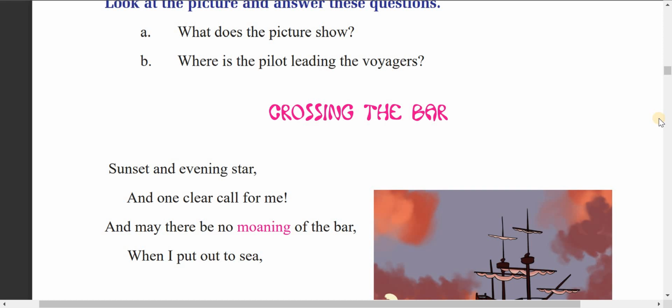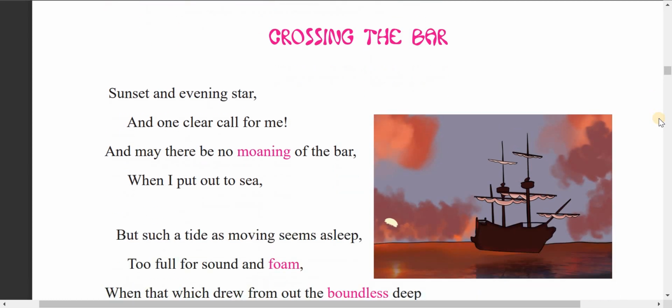What is the pilot leading the voyagers? So we can guess that the pilot may be leading the voyagers to some place, to the destination. Now we'll read the poem, Crossing the Bar. Dear students, here the bar simply means sandbar, because we can see this, the sandbar, this beach of the sea.